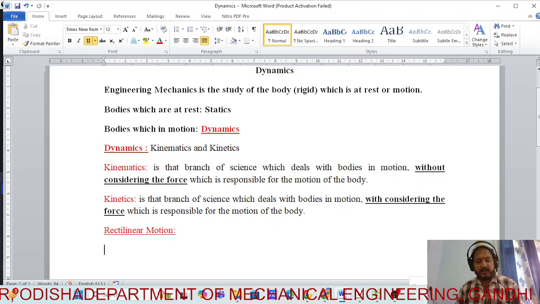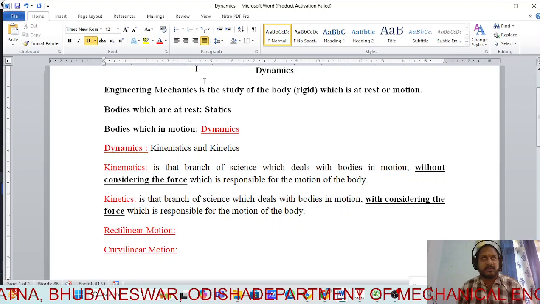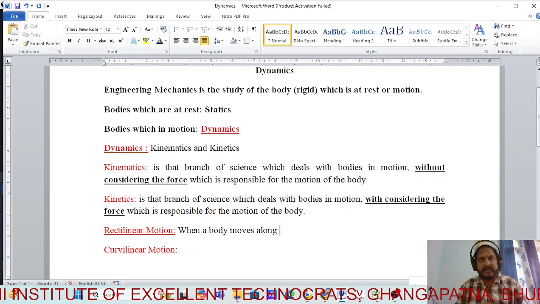Now can anyone say what is rectilinear motion and what is curvilinear motion? Can you give the definition? Just now I told you. Can everyone see the screen? As I already told you, suppose you are moving along a straight road. When you are going on a road which is totally straight, your body is in which motion? Rectilinear, sir.